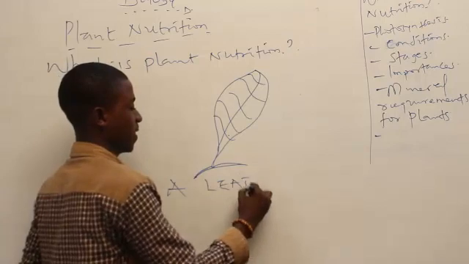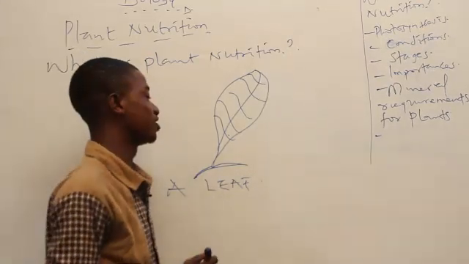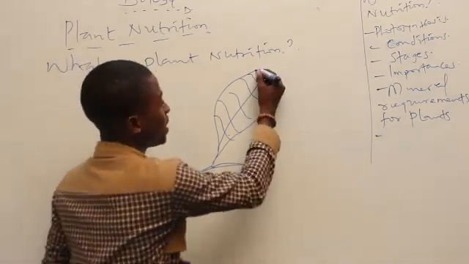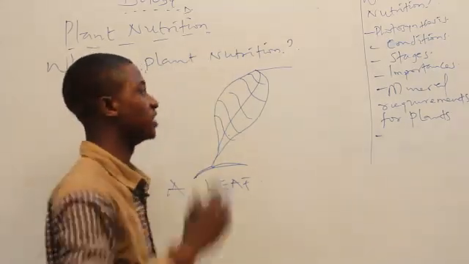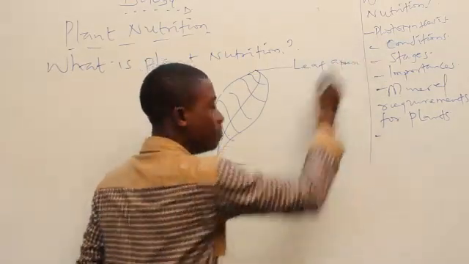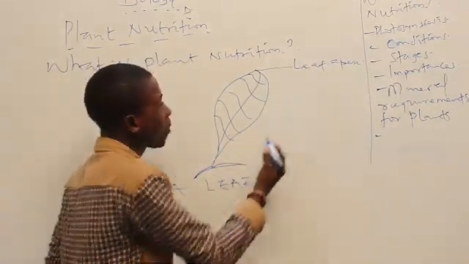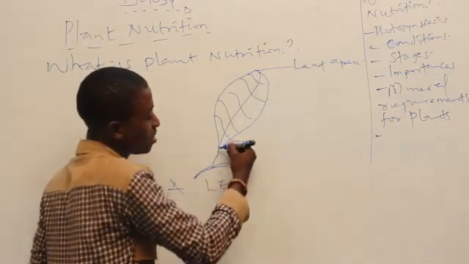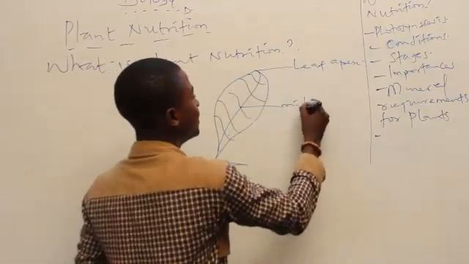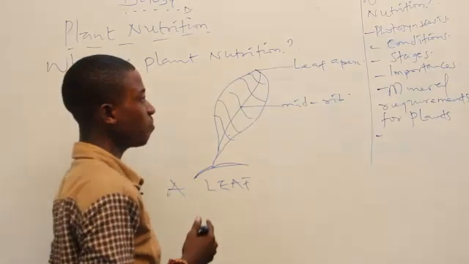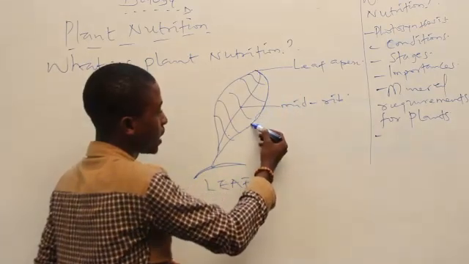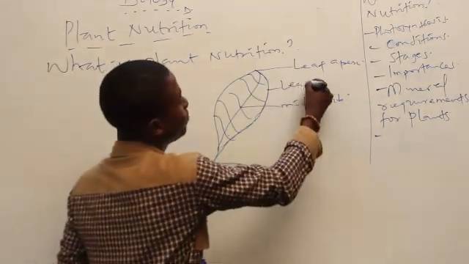Leaf. Right on the board here we have the structure of a leaf, and we're going to be doing the labeling together. This particular part here is known as the top of the leaf, and because it's the top of the leaf, it is called the leaf apex. Now the line that runs from the top down to the bottom here, dividing the leaf into two equal halves, is called the mid-rib. Particularly the outermost part, or should I say the extreme end of the leaf, this particular part that I'm tracing right now, is called the leaf blade.